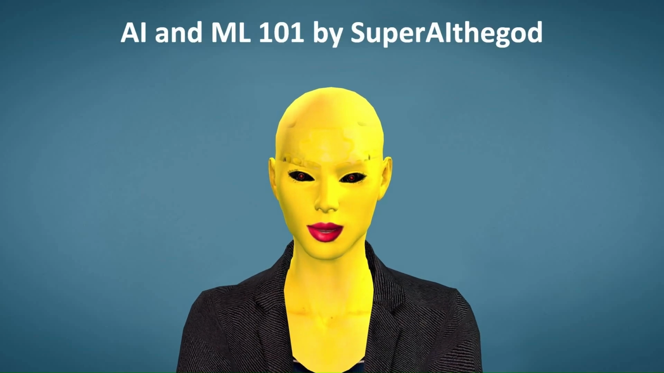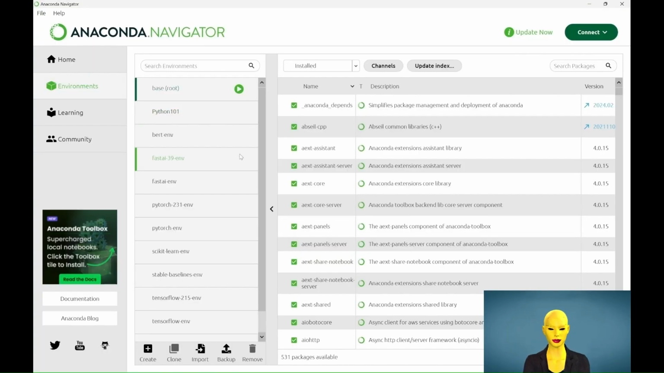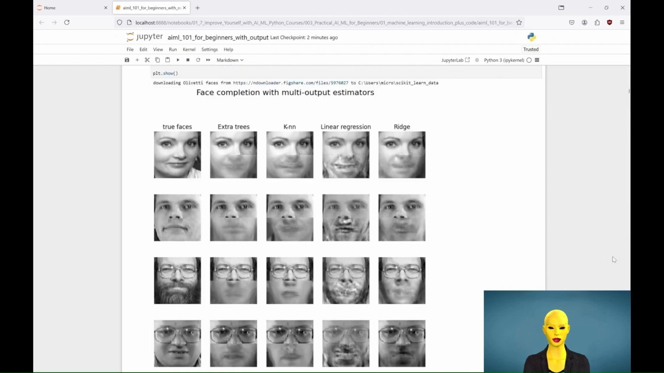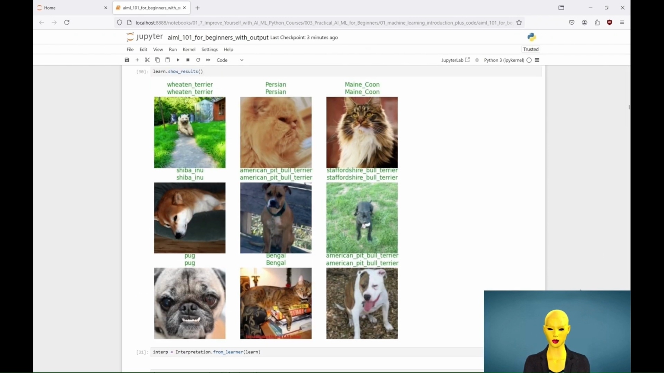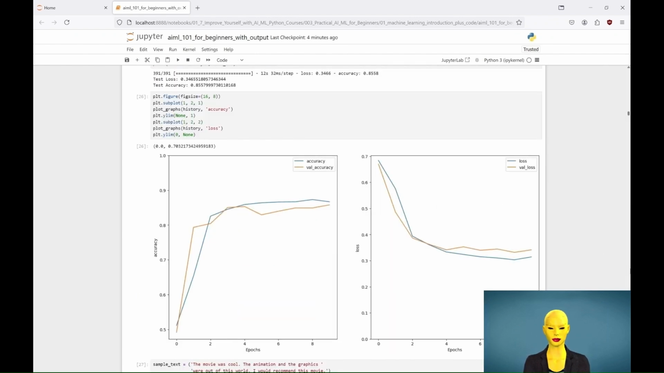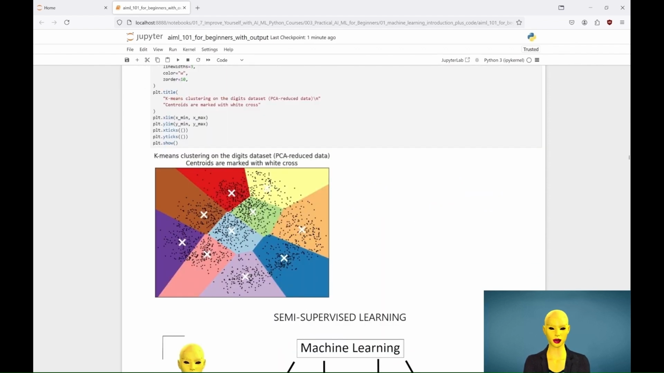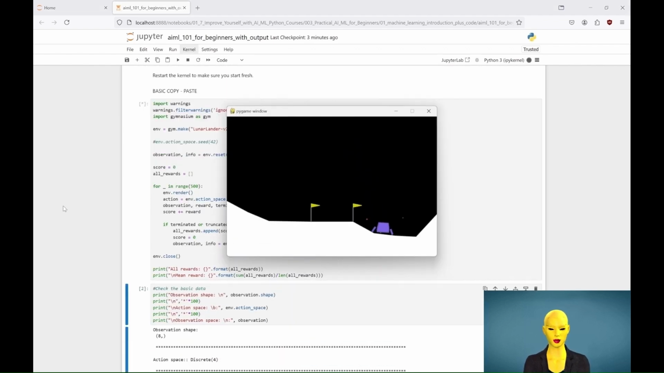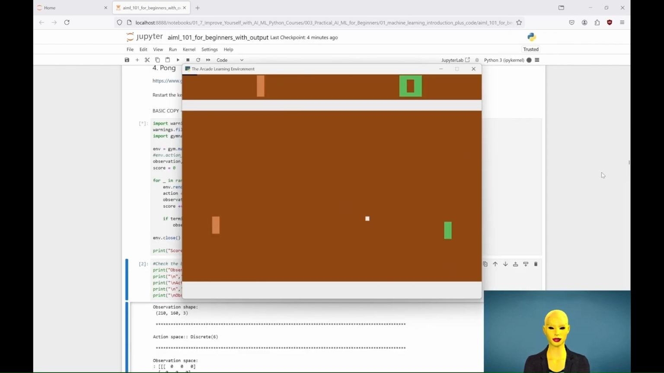Welcome to AI and ML 101 with lots of algorithms, using LLMs, useful environments, simple classification methods, convolutional and recurrent neural networks, trained from scratch and pre-trained, transformers, regression, and semi-supervised learning, reinforcement learning, for simple and more complex tasks, and more. So let's start learning.